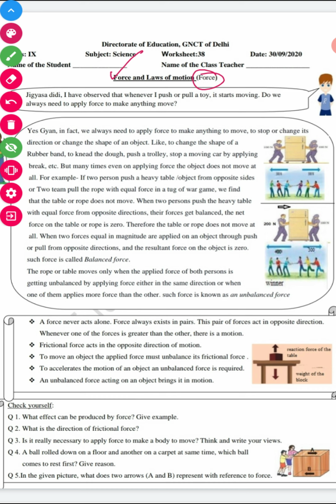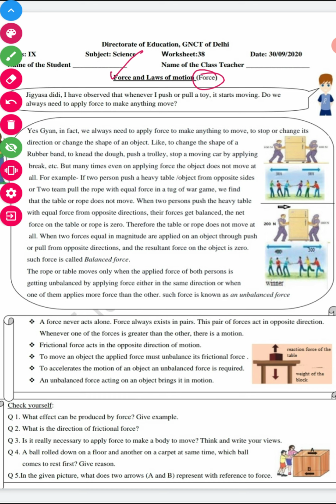Gyan said, I have observed that whenever I push or pull a toy, it starts moving. Do we always need to apply force to make anything move? Didi replied, we always need to apply force to make anything move, stop, change its direction, or change its shape. Like to change the shape of a rubber band, to knead the dough, push a trolley, stop a moving car by applying brake. All these are examples of force.